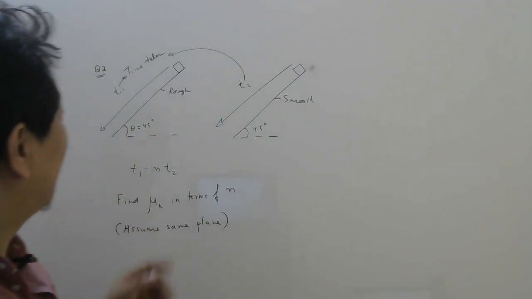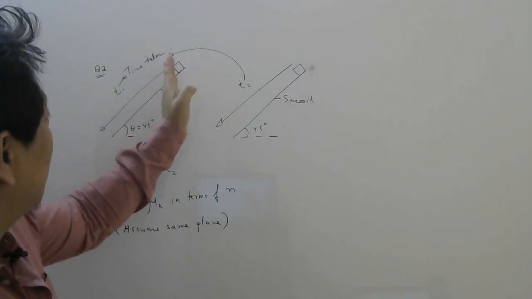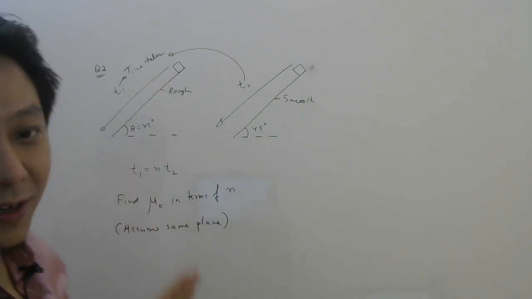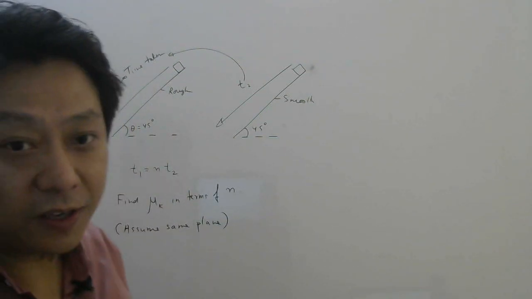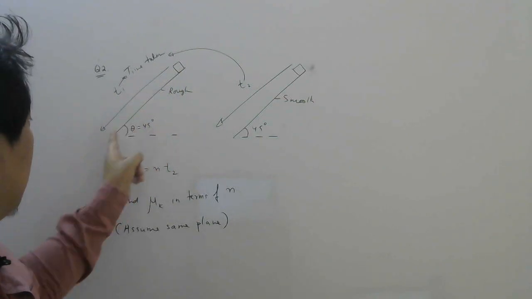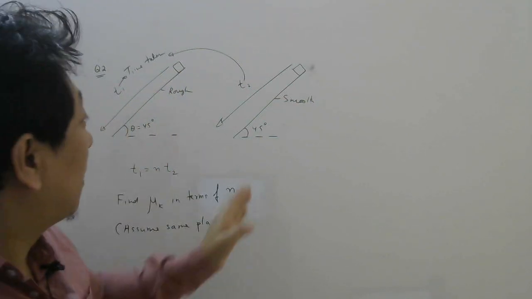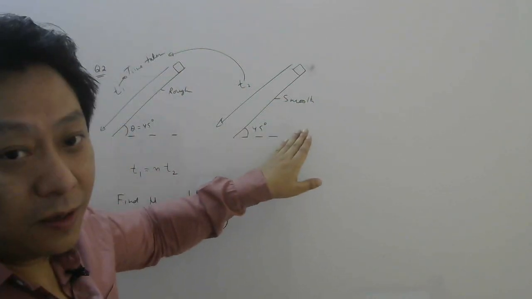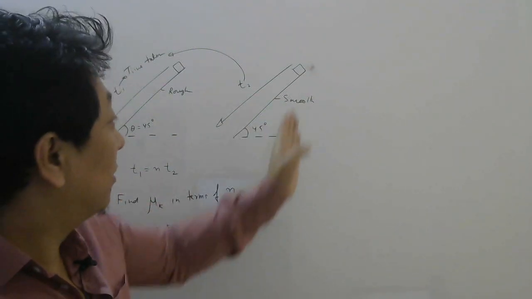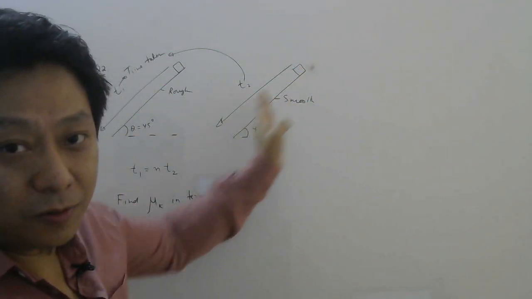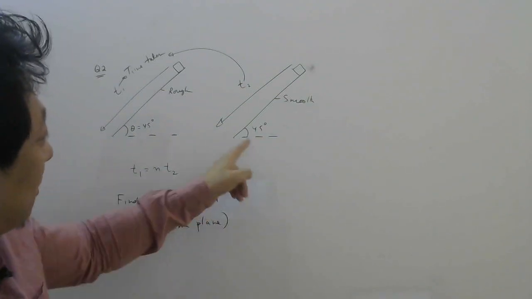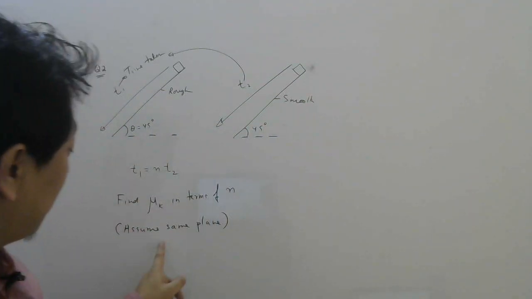It's quite interesting. Here is a block which is sliding on a rough inclined plane of inclination 45 degree. The time taken to reach the bottom is t1, and on the same inclined plane when it is smooth, the body takes time t2 to cover the same distance. Inclination is 45 degree because same incline.